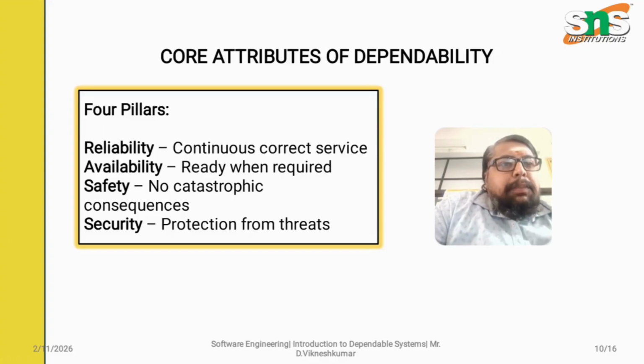Security. Security protects. That is the difference between prevents and protects. Safety prevents, whereas security says about protection from threats. Safety means that even in case it happens, there are no changes. Security means it protects from threats. So the 4 pillars are reliability, availability, safety and security. These are the core attributes of dependability.